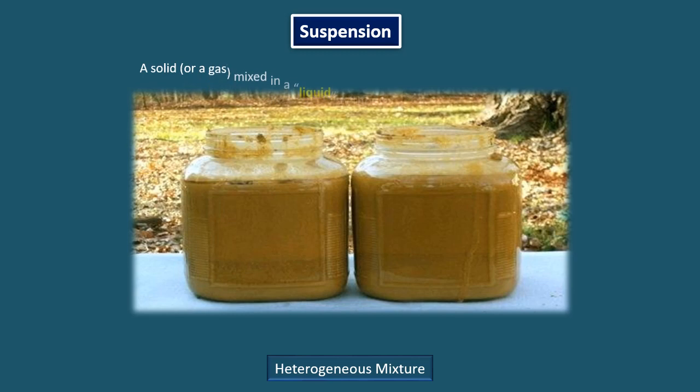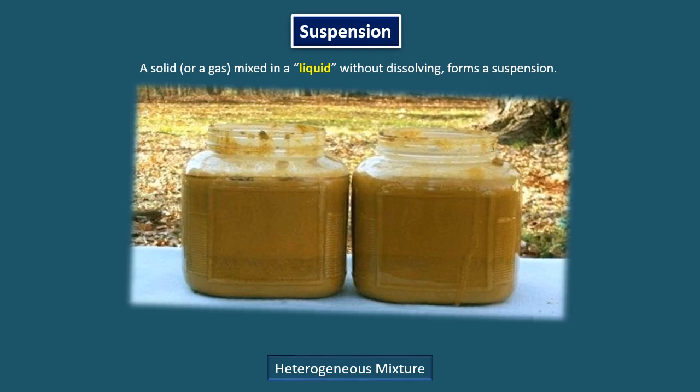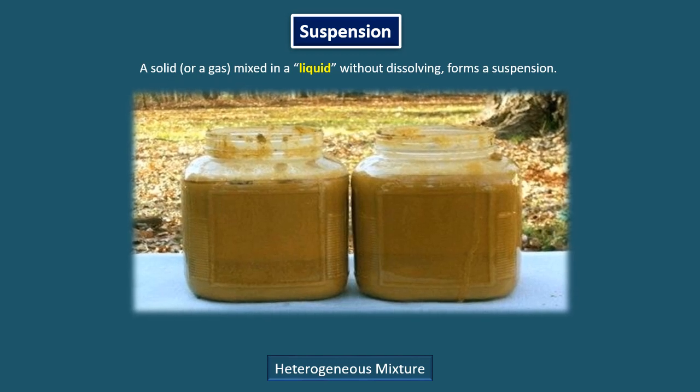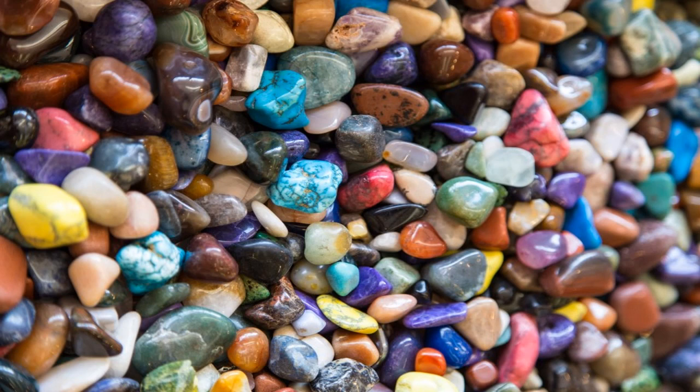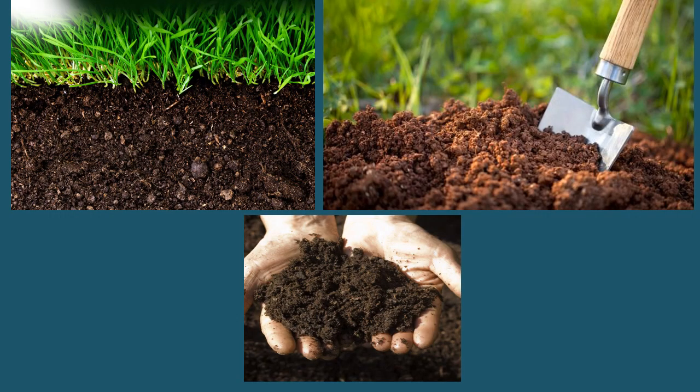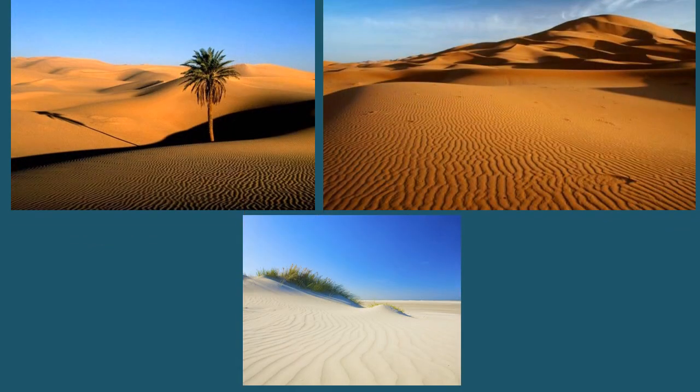A solid or a gas mixed in a liquid without dissolving forms a suspension, for example, muddy water. It means a mixture of solids is not a suspension, although it is a heterogeneous mixture. This is a heterogeneous mixture in solid state, and therefore not a suspension. Similarly, soil and sand by themselves are heterogeneous mixes.